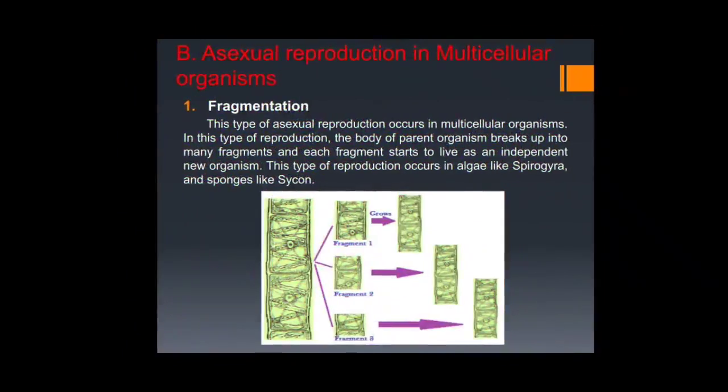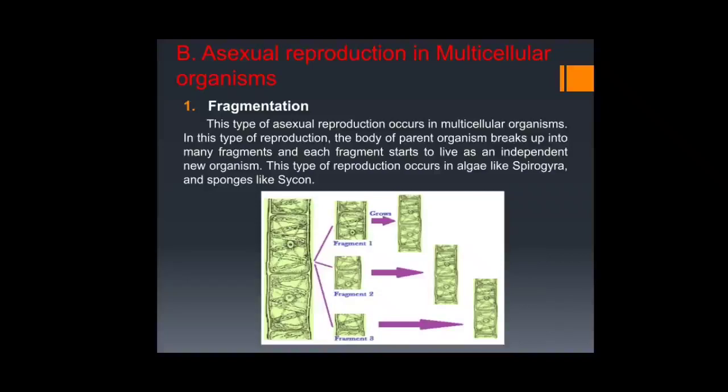Now we will learn asexual reproduction in multicellular organisms. In that, first one, fragmentation. Fragmentation is a type of asexual reproduction which occurs in multicellular organisms, in which an organism simply breaks into individual pieces at maturity.